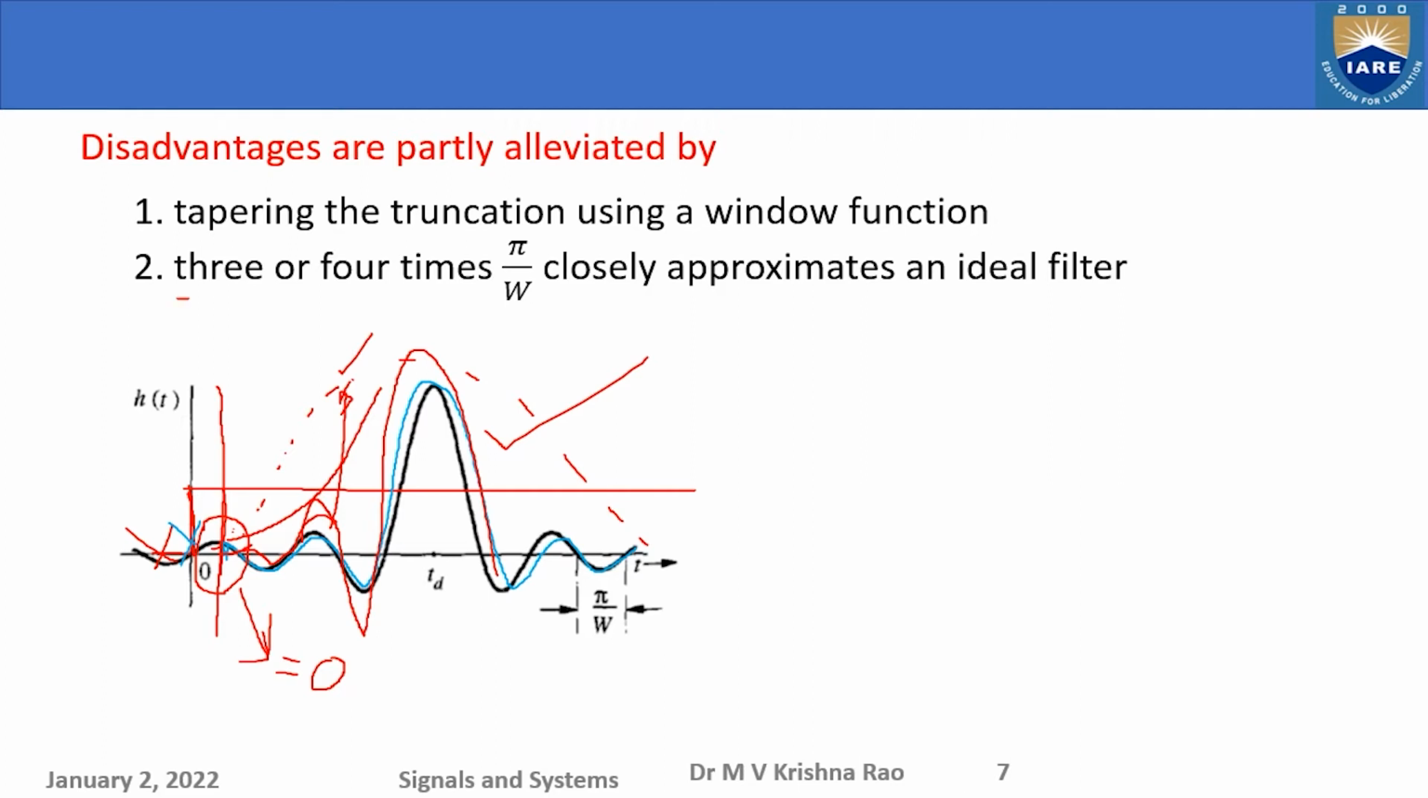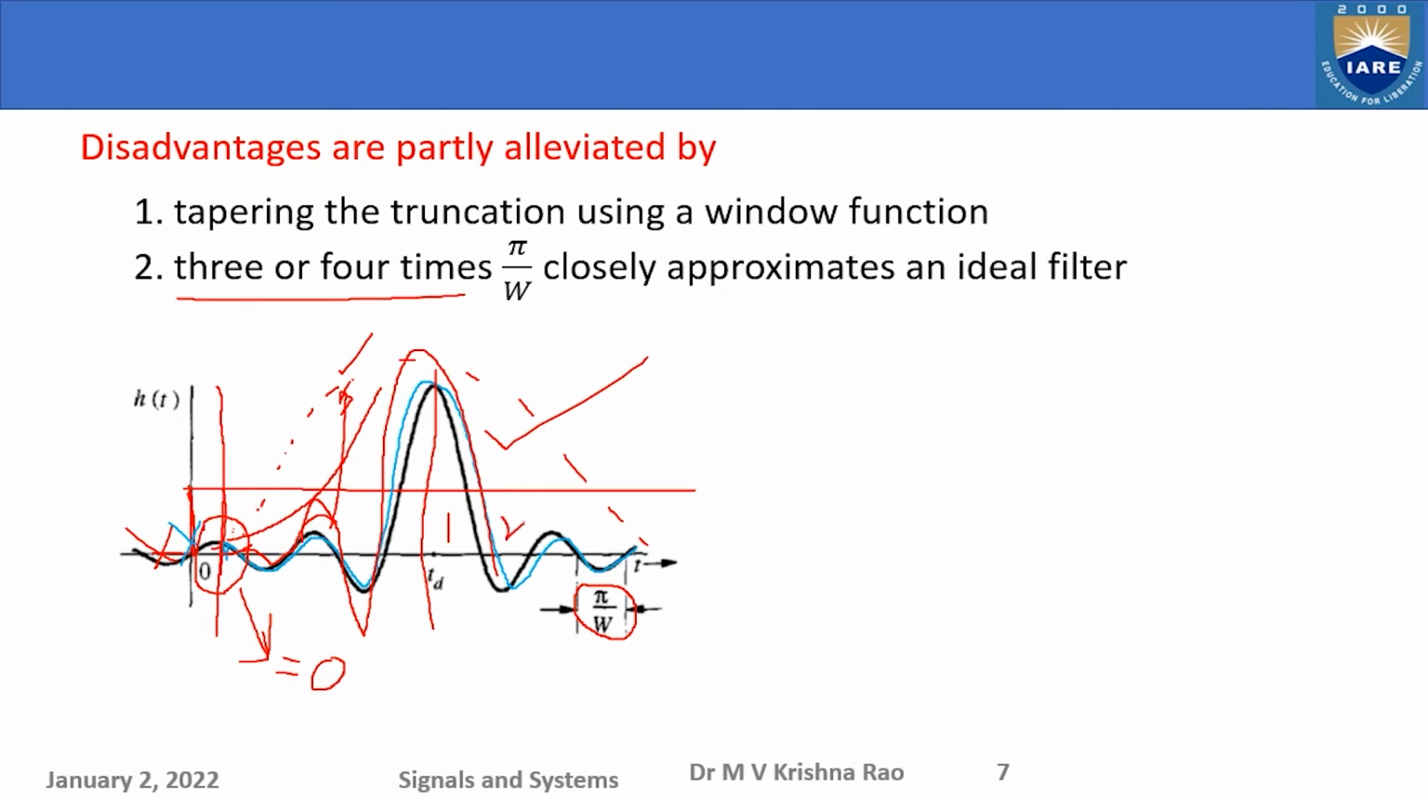And if you keep 3 or 4 times pi by W, what is pi by W? W is the maximum frequency. That is nothing but the cutoff frequency of the ideal filter. So if I take the impulse response, pi by W is one cycle here. You can say one cycle or half cycle. Okay, so this is one cycle, and here, for example, if I take here, it is 1W.